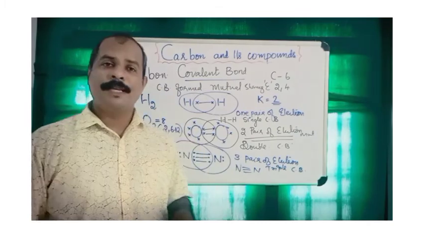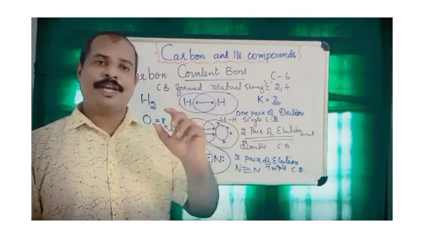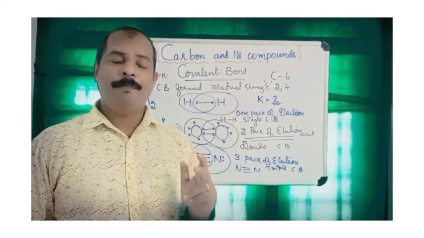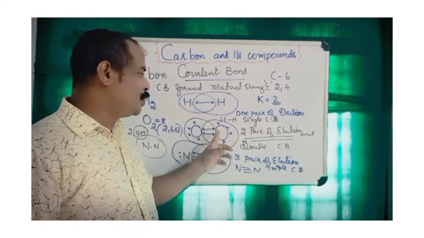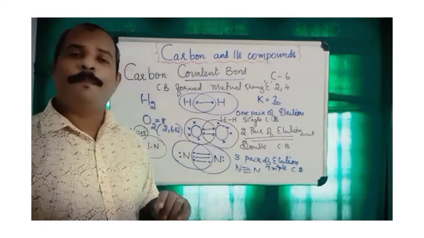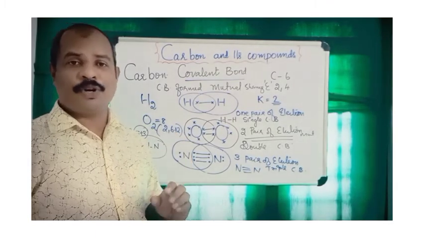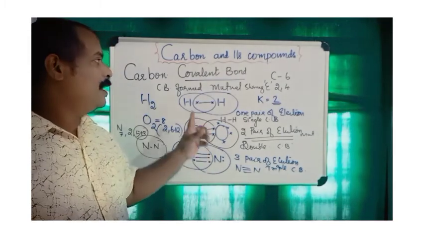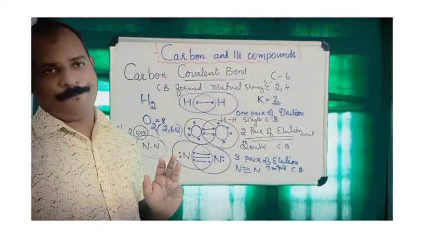In a single covalent bond, 1 pair of electrons is mutually shared. In a double covalent bond or double bond, 2 pairs of electrons, that is a total of 4 electrons, are mutually shared. In a triple covalent bond or triple bond, a total of 3 pairs of electrons, 6 electrons, are shared. In such a way 3 types of covalent bonds are formed.